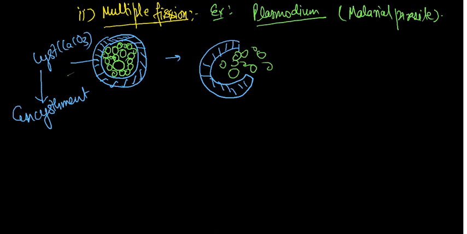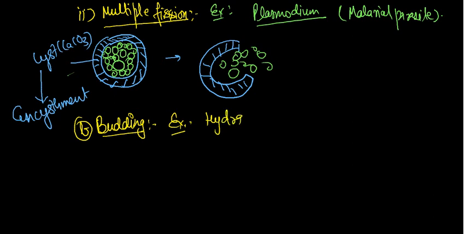The B part that you already know is budding. The best examples of budding are hydra and yeast, the only two examples in your syllabus. First, hydra. Suppose this is the hydra.